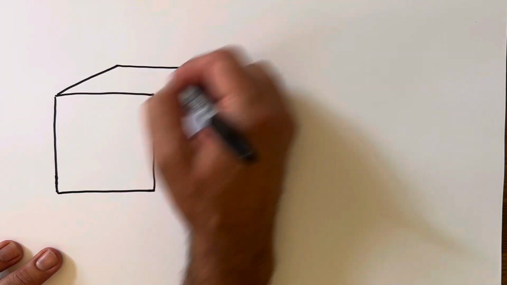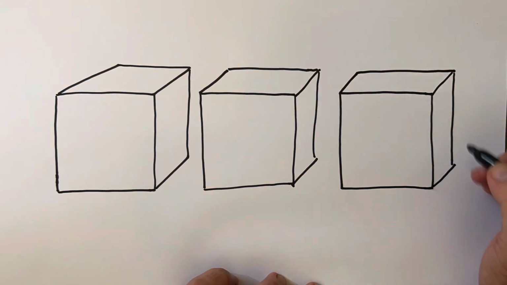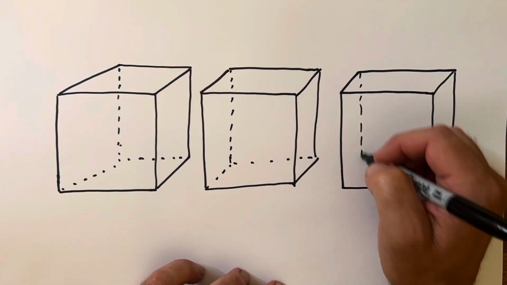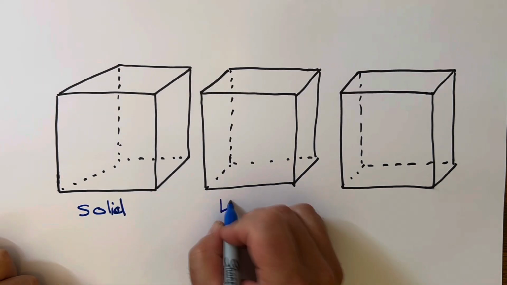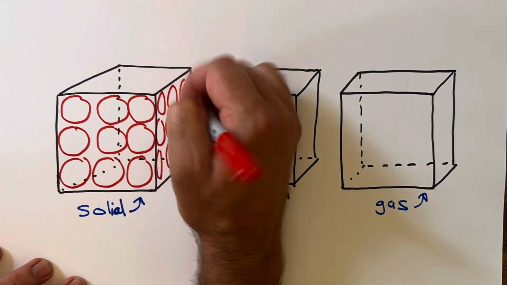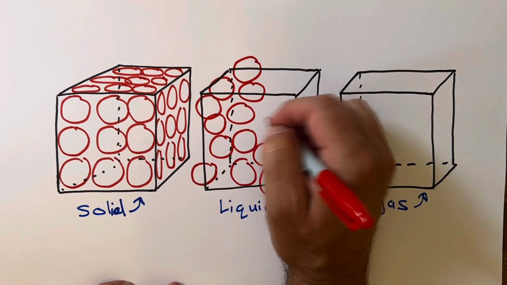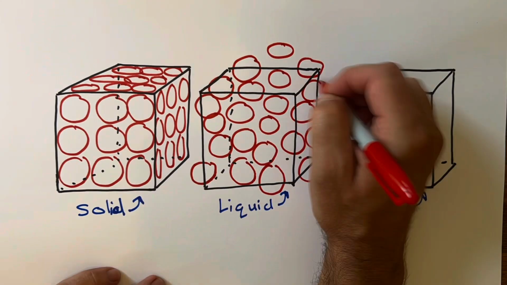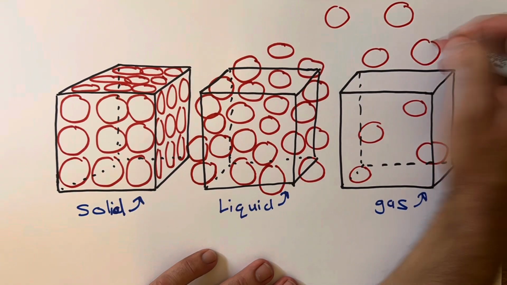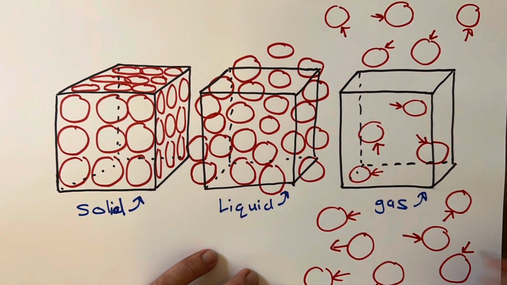The fourth factor that affects the density is the state of matter that the substance is in. In solids, the molecules or atoms are locked in place and they're really close together, so you end up with typically the highest density in the solid. When you move it into the liquid phase, the molecules start moving around past each other. They take up a little bit more volume, and so only a smaller amount of those atoms or molecules can fit inside the box. And then if you change it into a gas, the molecules are very far apart, flying around independent of themselves, and only a few of them can fit inside our box, so we'd have a very low density.